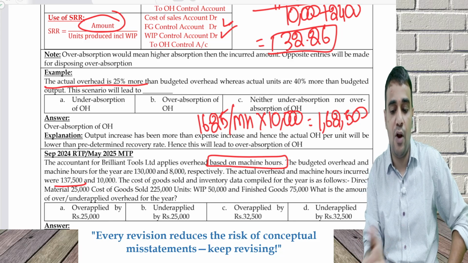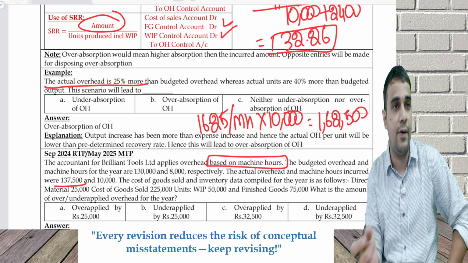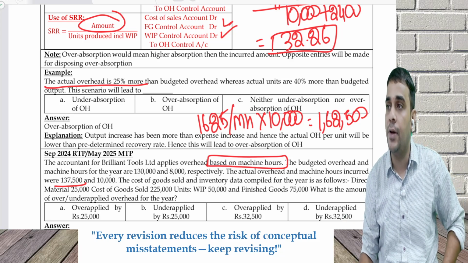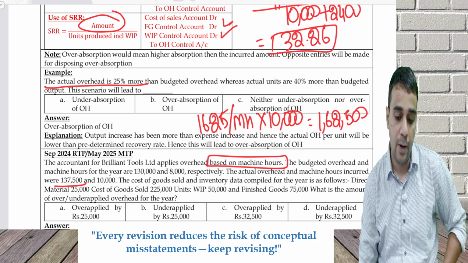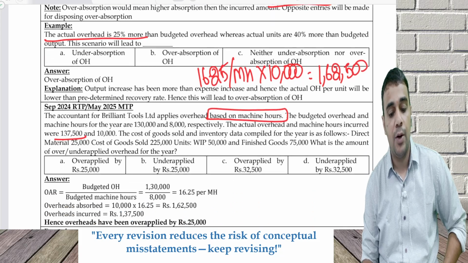After that they have not asked for it. It can become a proper question where I have to do under recovery, over recovery analysis, which is not there in the MCQ. Tell me, under applied or over applied here? Over recovery. By how much? Over applied by 25,000.